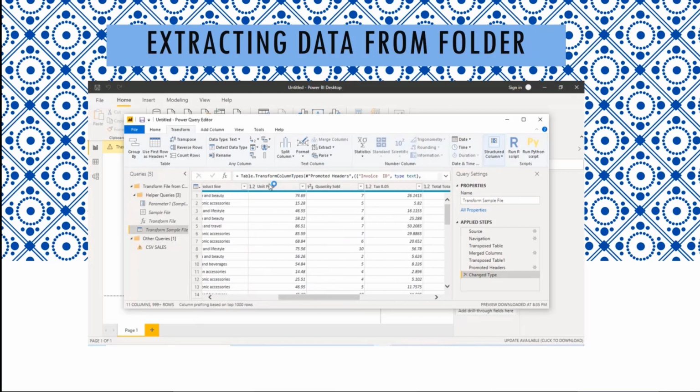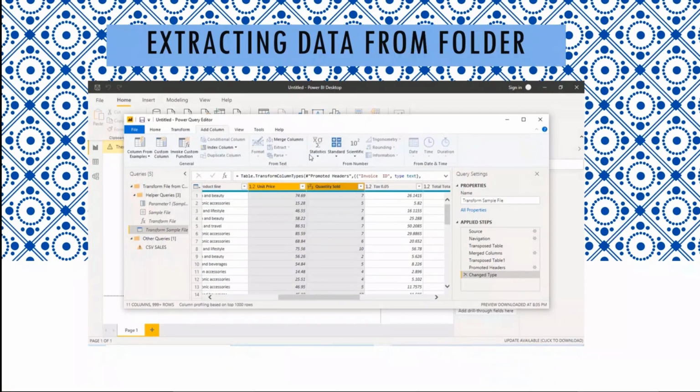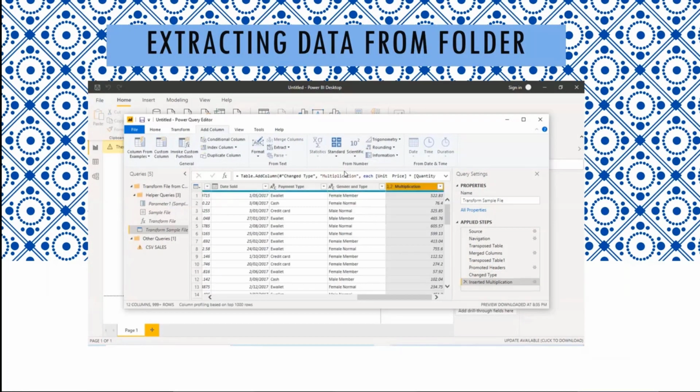Now I'm going to multiply the unit price and the quantity sold. I'll go into add column, and then under standard it's going to say multiply. Click on multiply, and there it's multiplied it for us. Now I'm going to rename this to total. And there we go.